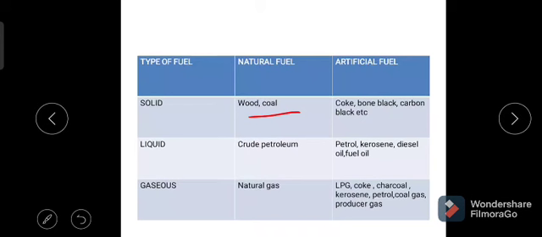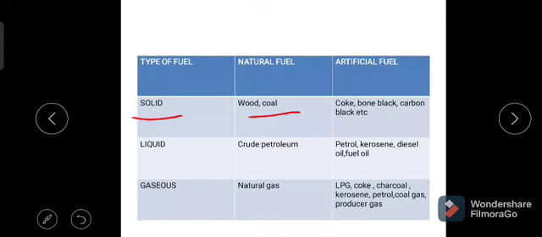The solid fuels are again further classified into primary and secondary fuel, or natural and artificial fuel. The solid fuel is available naturally, and we can also obtain it synthetically. The natural solid fuels are wood and coal.